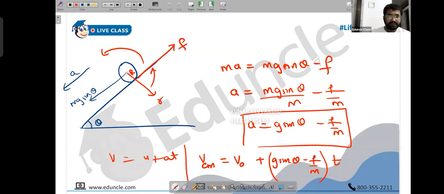Okay. So friction is going to increase omega, people. It's clear. Have a look. R cross F. Friction will increase omega, but friction is also decreasing velocity because it is opposing acceleration. It is opposing the forward motion. This is the forward motion. Friction is opposing the velocity. It is also increasing the omega.